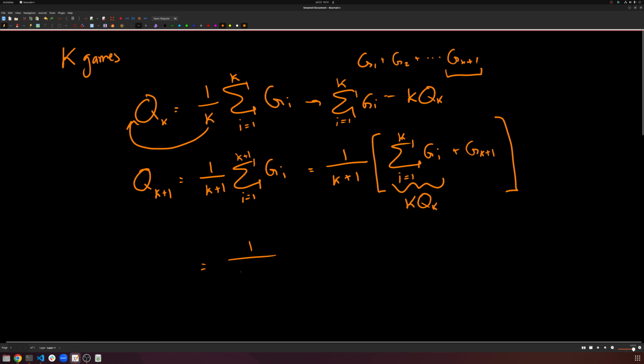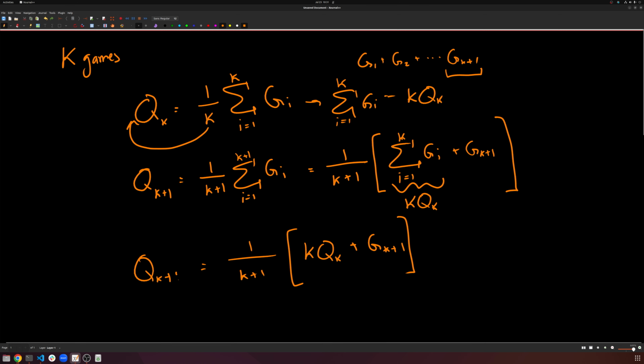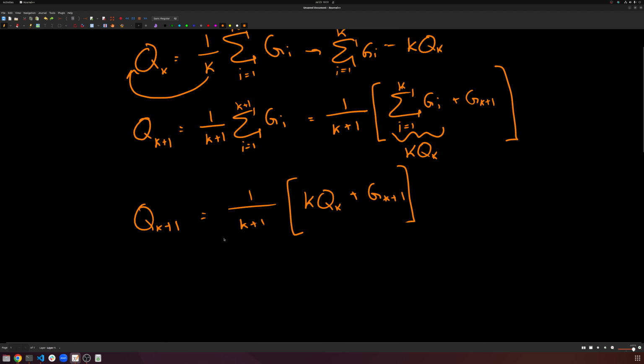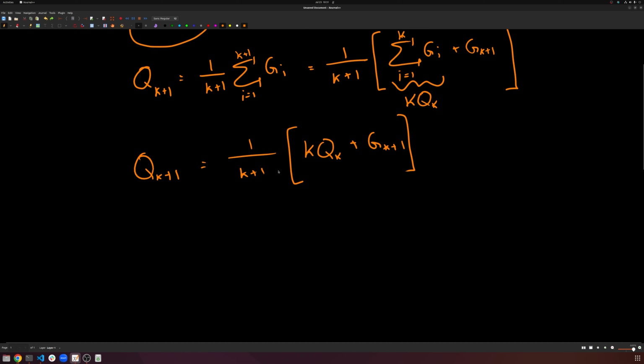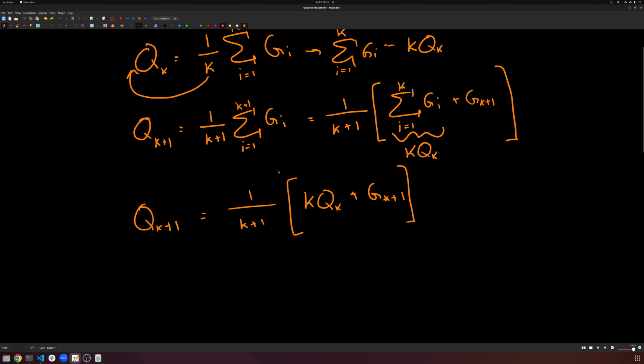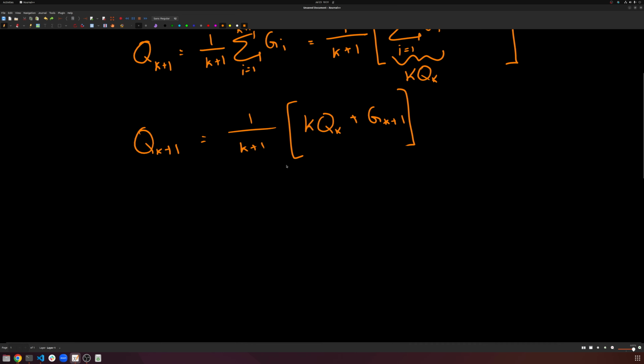That's going to be 1 over K plus 1. And then inside we're going to have K QK plus G K plus 1. And the reason we're doing this is because I want to find a relationship between my Q values at the Kth time step and the K plus 1th time step, or basically, number of games. I want to find this relationship between the two so I can write an iterative formula to solve it one step at a time, to take the average one step at a time rather than having to take all of it at once. So algebraically, nothing's really changed here just yet. We've just done a couple of substitutions and rewrote some stuff.